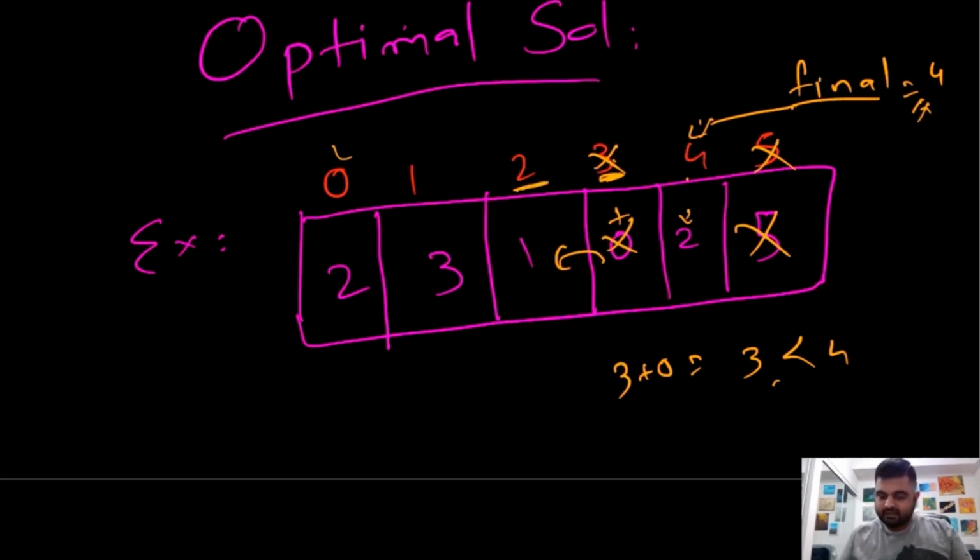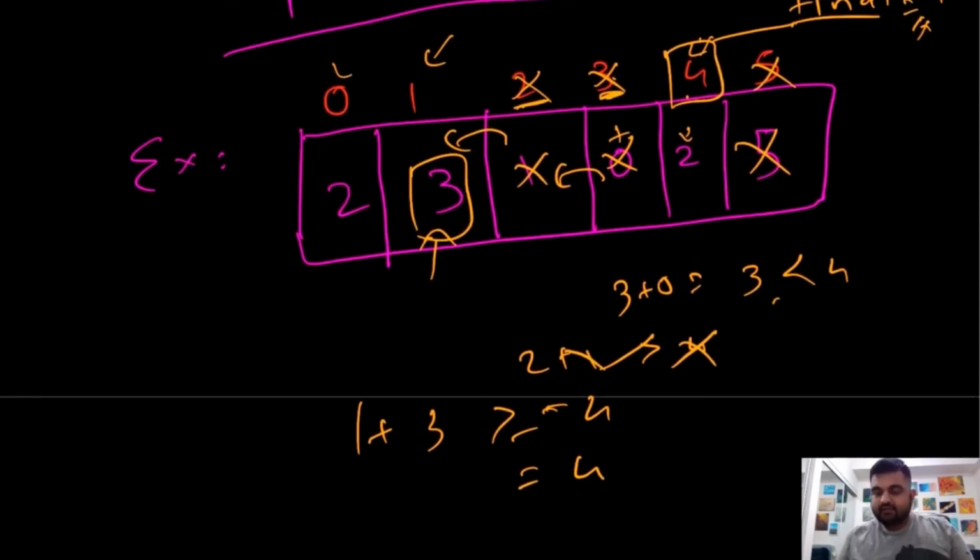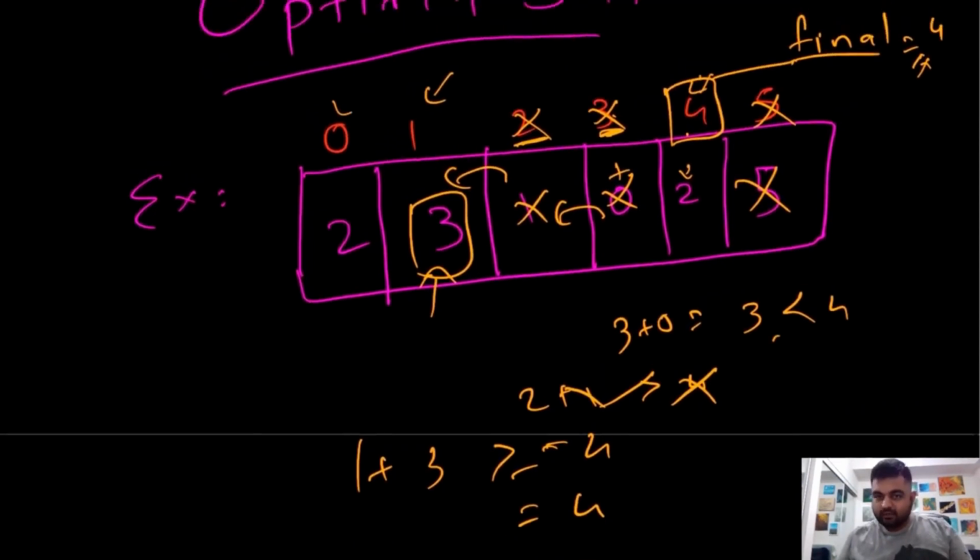So over here we have this 2 and we have the value 1. So 2 plus 1, is this greater than 4? So greater than final? No, this is also not true, which means we can't do anything over here. We again go back. Now this is 1 and this is 3. Now 1 plus 3, is this greater than or equal to 4? Yes, this is actually equal to 4, which means that from this point we can come to this point. This is what we want, right?